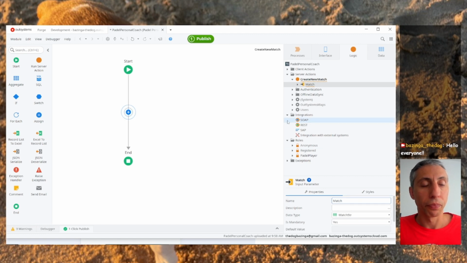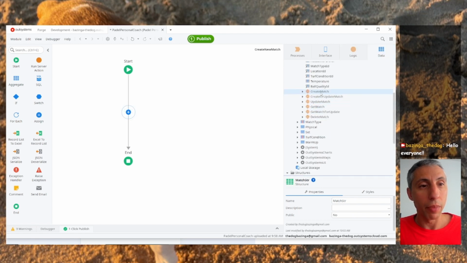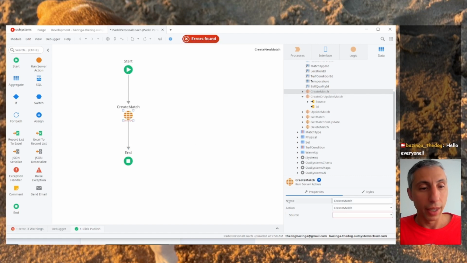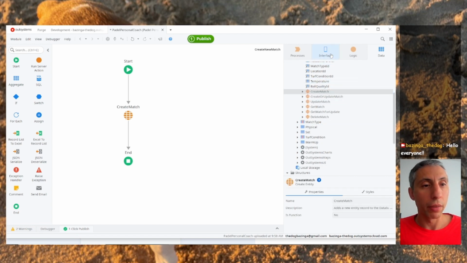What we're going to do here is call the create match, and on the source, we're going to start mapping. On the started on, we're going to use this one. On the duration, we're going to use this one. On the match type, we're going to use the match type, and the location, we're going to use the location.